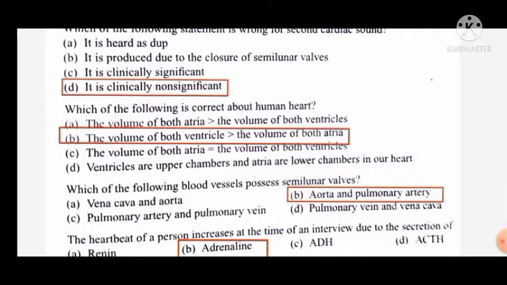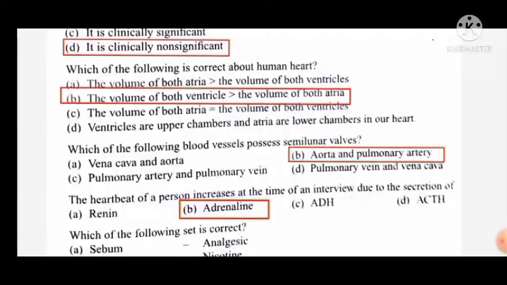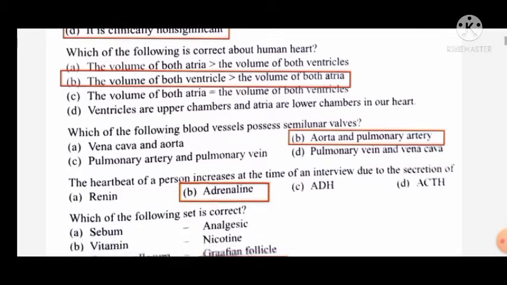Which of the following is correct about the human heart? The correct statement is that the volume of both ventricles is greater than the volume of both atria, because ventricles have a large chamber. That's why they have to pump the blood to the whole body or to the pulmonary artery to the lungs.